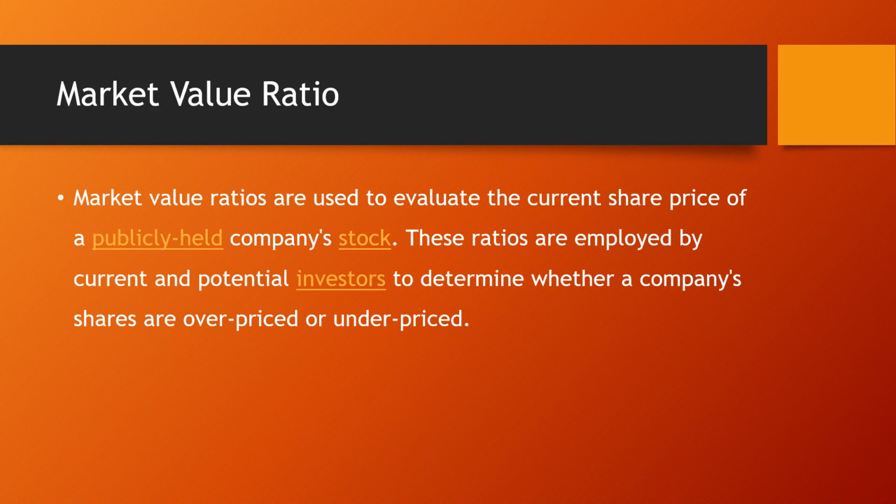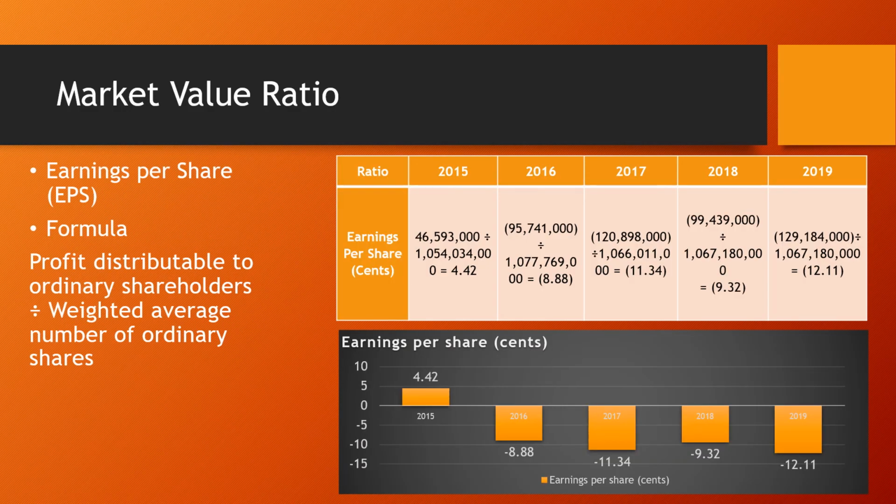Market value ratio. Market value ratios are used to evaluate the current share price of a publicly held company's stock. These ratios are employed by current and potential investors to determine whether a company's shares are overpriced or underpriced. The market value ratio of Parkson Holding Berhad is getting worse from years 2015 to 2019. It is clearly seen in the above chart and table, showing the earning per share for 2015 is 4.42 cent, getting worse from year to year and reaching negative 12.11 cent in 2019.